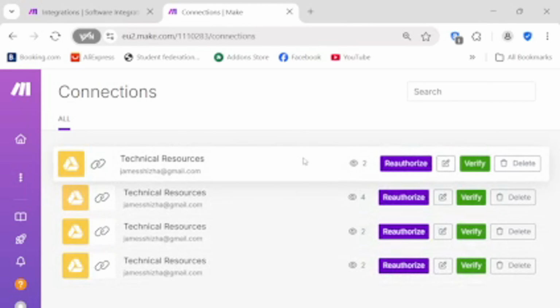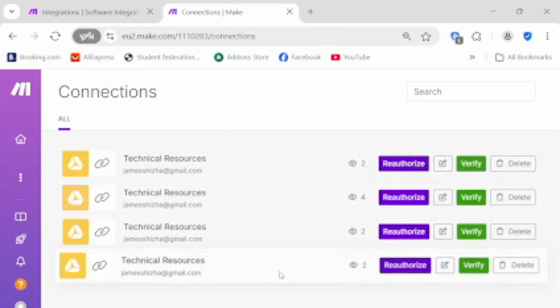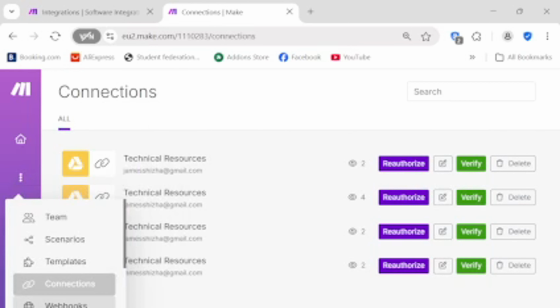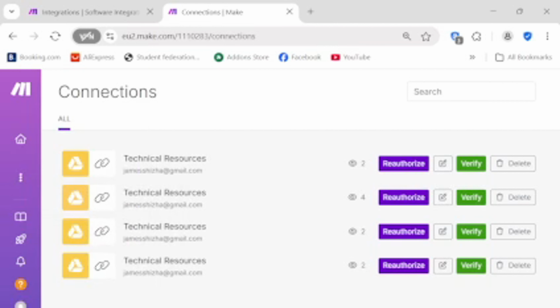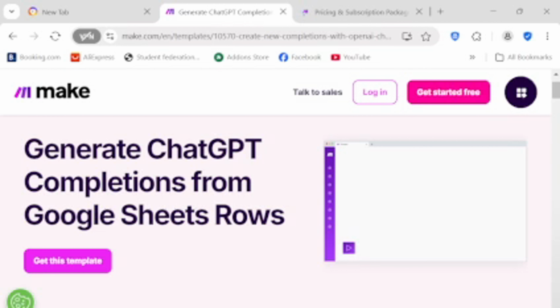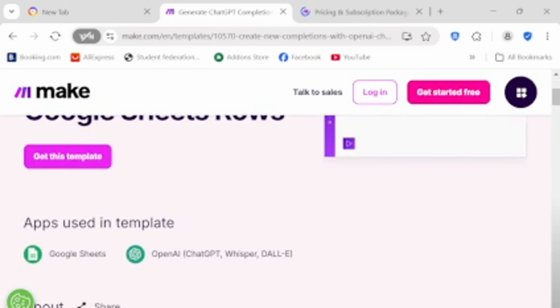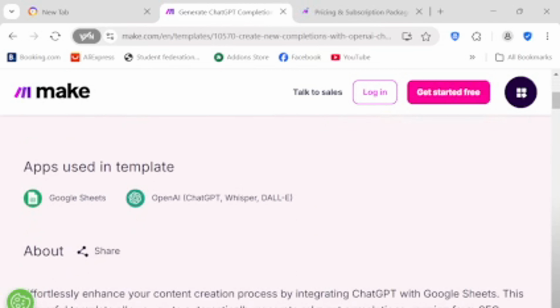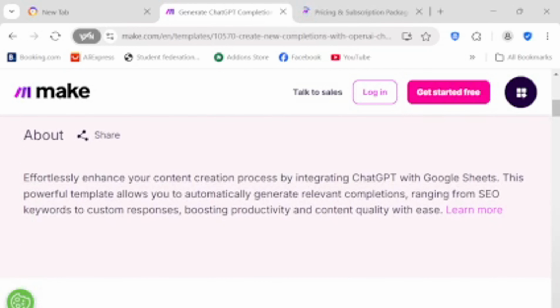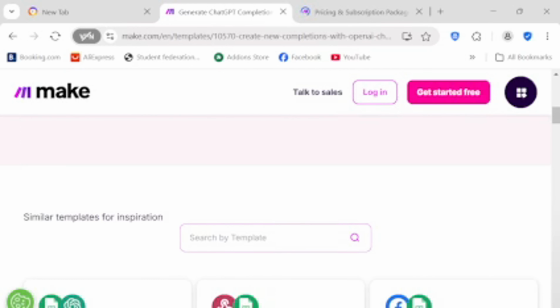Triggers, instant webhooks, scheduled polling, never miss an event. Automations start with triggers. Make supports various types, including instant triggers, often using webhooks, which run your scenario immediately when a specific event occurs in an app. There are also polling triggers that check for new data at regular intervals you define, ensuring you never miss an update.